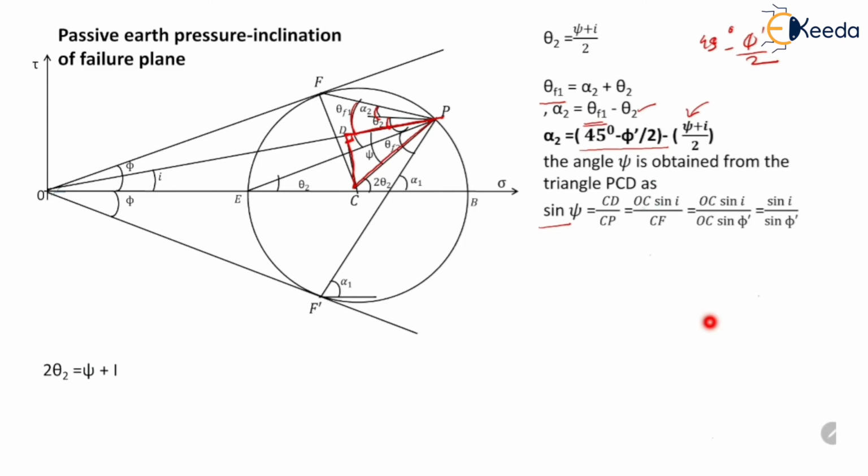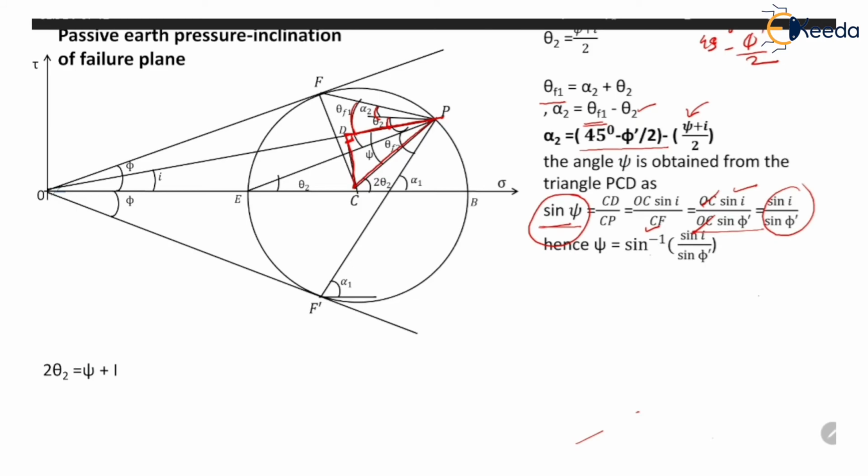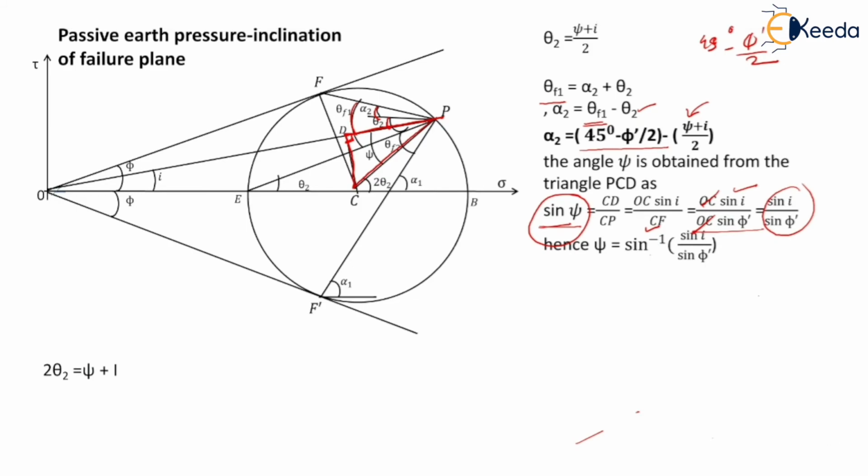CD, as we already know, is equal to OC sin I, and we have written CP as CF because both are the radius of the same circle. Now sin psi becomes OC sin I divided by OC sin phi dash, since CF is OC sin phi dash. So OC gets cancelled. So sin psi equals sin I divided by sin phi dash. So psi is equal to sin inverse of sin I divided by sin phi dash.